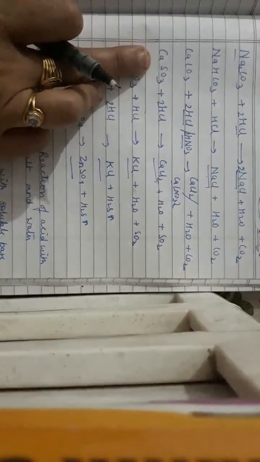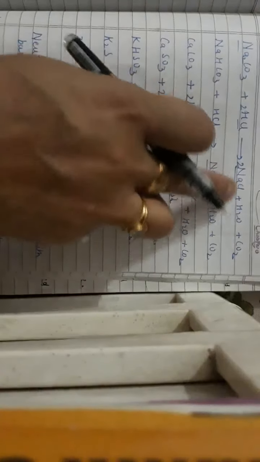Now decomposition of metal sulfides. As carbonate and bicarbonate will give you salt, water, CO2.